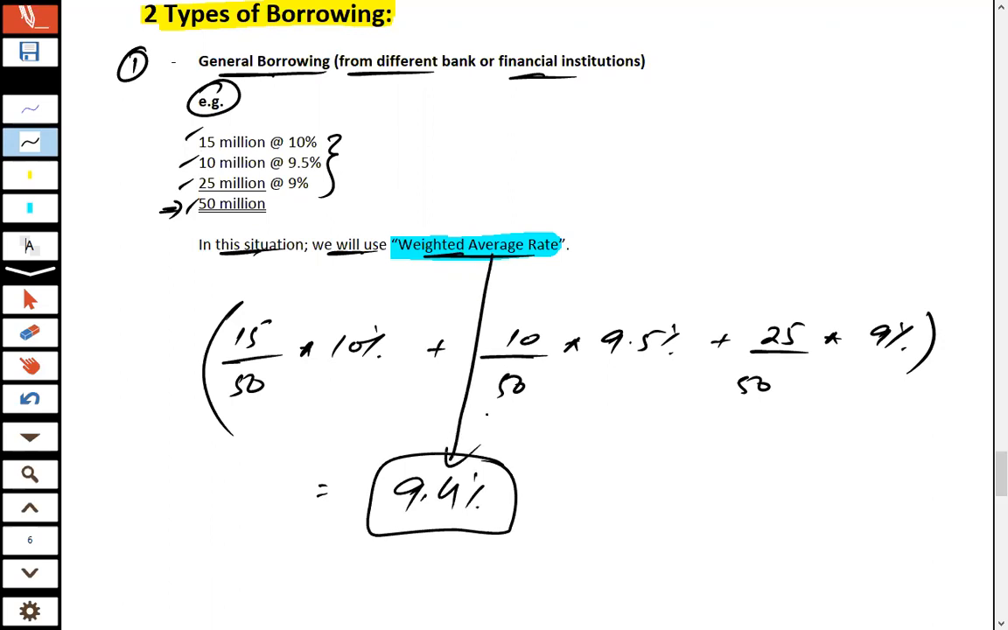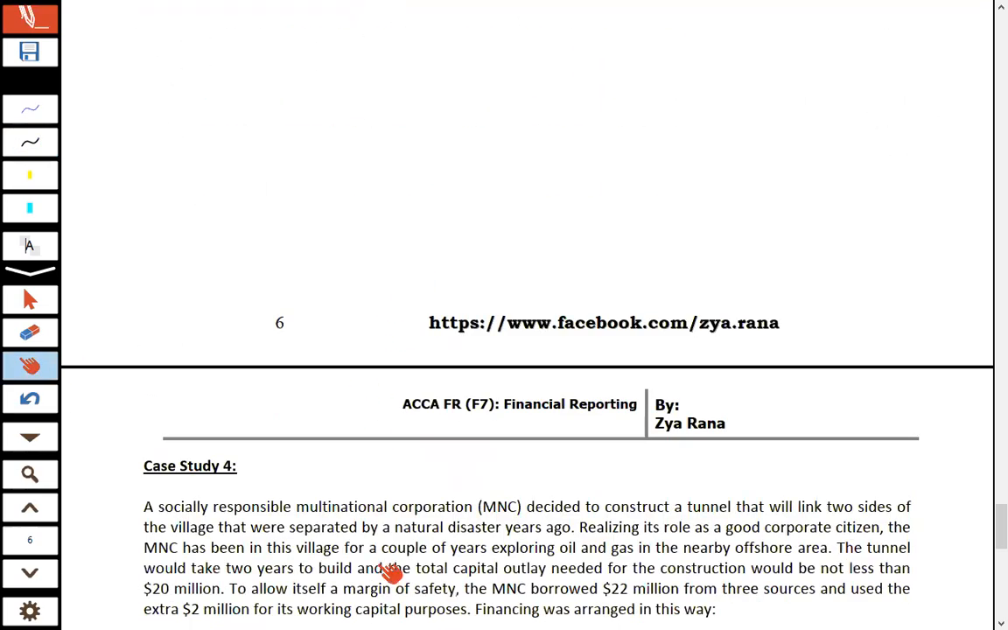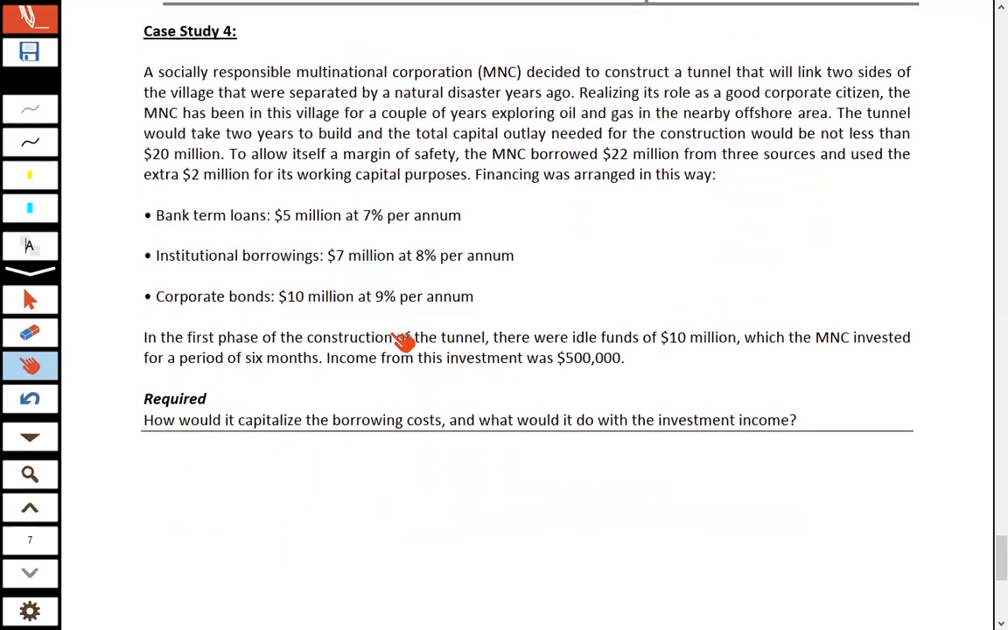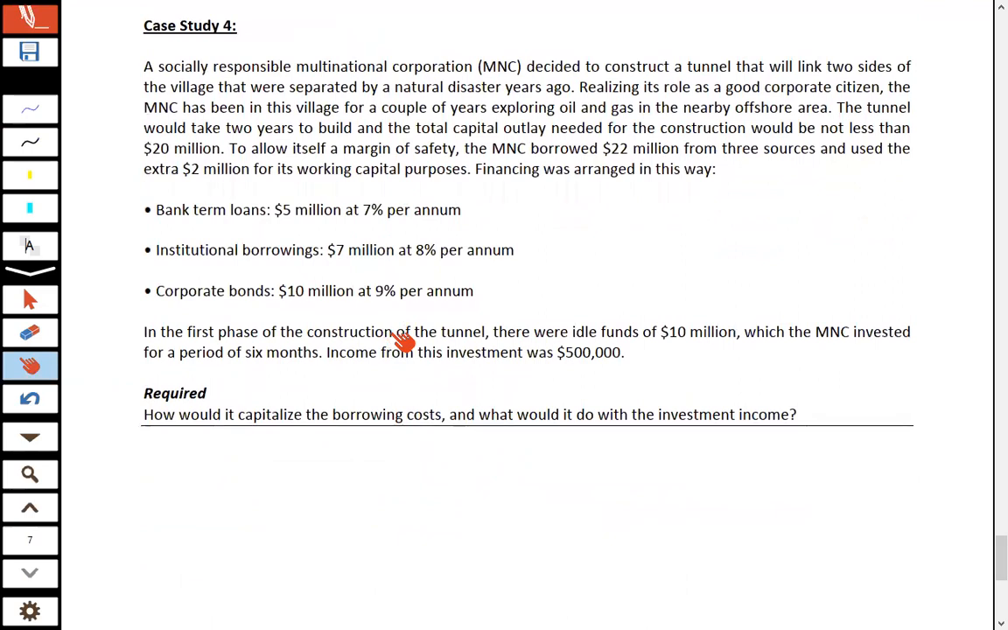So for the calculation of borrowing cost, use this weighted average rate and ignore all the rest of the rates, which are 10%, 9.5% or 9%. In general borrowing, use the weighted average rate as just calculated above. So keeping in mind these things, we have case study number 4, and I'm giving you 5 minutes to attempt this question. After that I will start discussing, and it will be the last question for this IAS 23 borrowing cost.